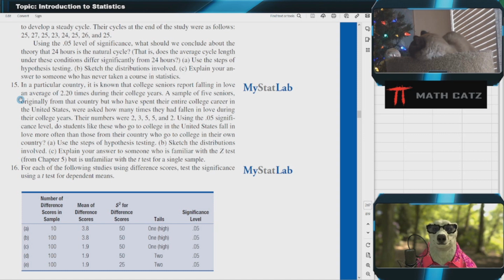Using the 0.05 significance level, do students like these, who go to college in the United States, fall in love more often than those from their country who go to college in their own country? Use the steps of hypothesis testing, and I'm going to leave the other questions for you.